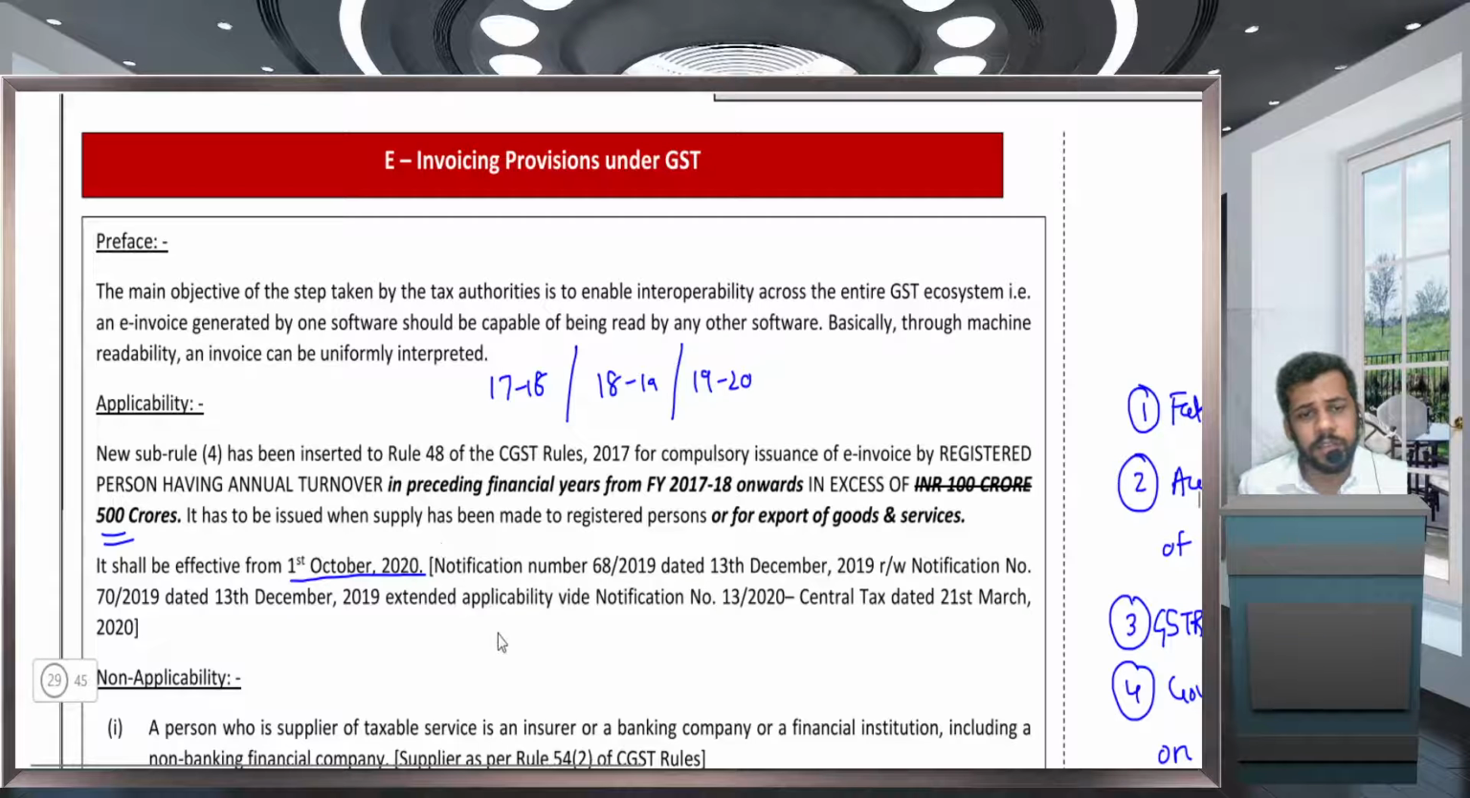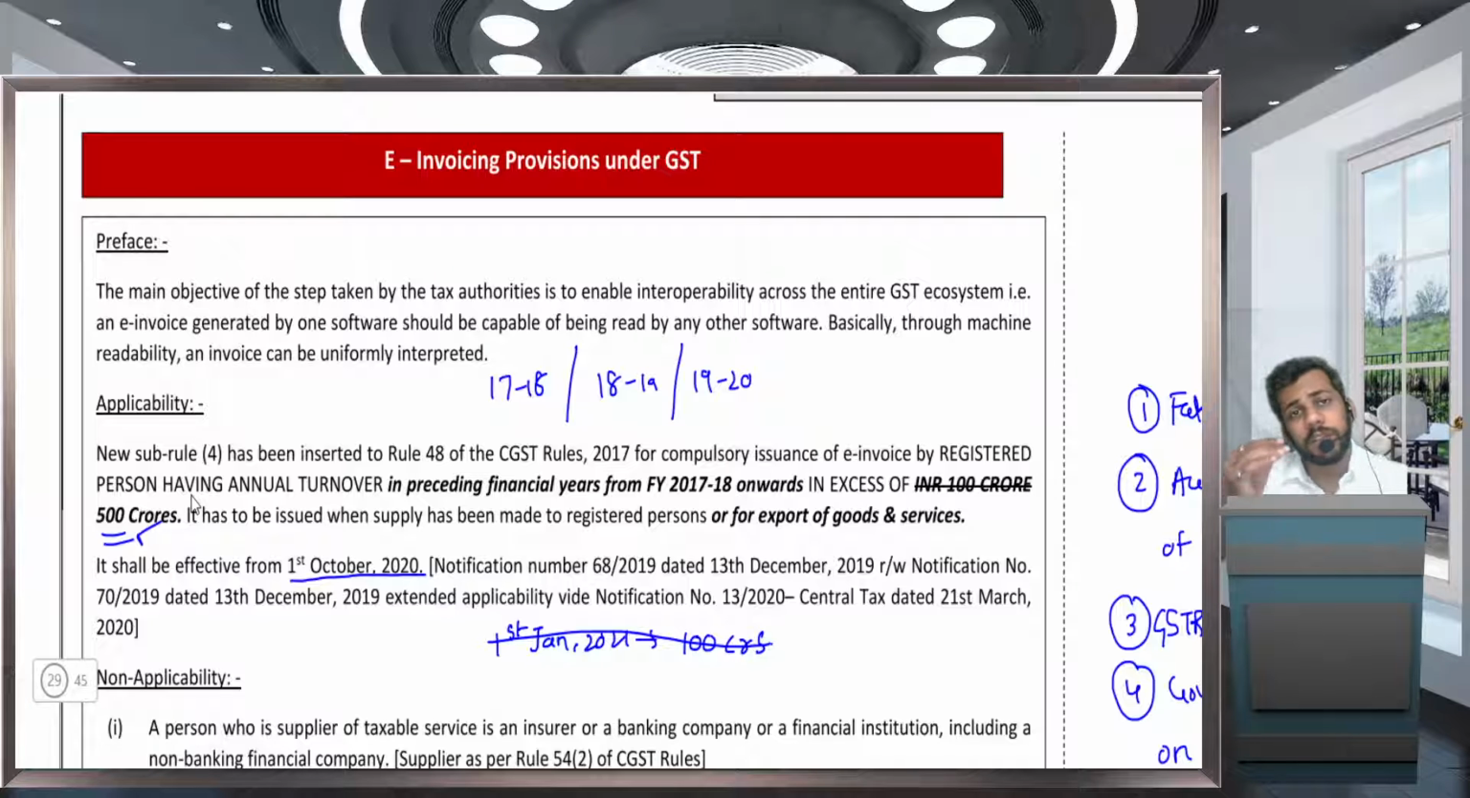ठीक है, from 1st January 2021 it is applicable for all those persons whose aggregate turnover was more than 100 CR in any of these financial years from 17-18. What is not applicable for you? For you, you have to remember 500 CR with effect from 1st October 2020.